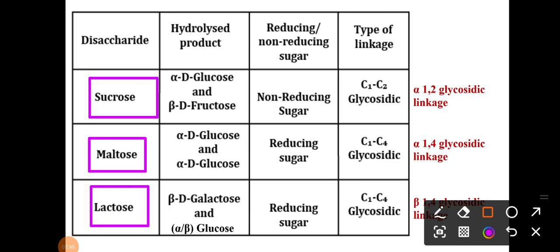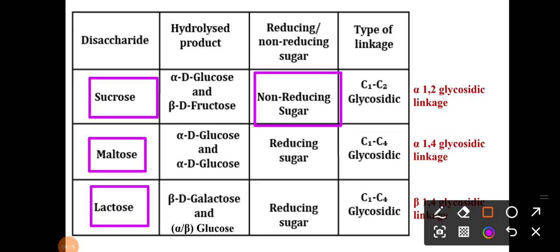Then maltose is glucose and glucose, meaning two glucose units combine to form maltose. Glucose and fructose form sucrose. And finally, what is lactose? That is glucose and galactose. Okay, so these hydrolyzed products are very important. Then which sugar is reducing and which is non-reducing? Only sucrose is the non-reducing sugar, while maltose and lactose are the reducing sugars.